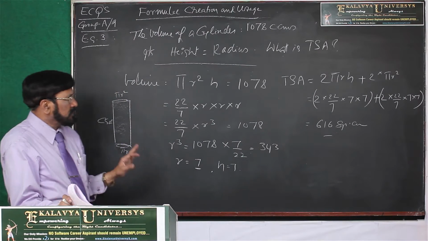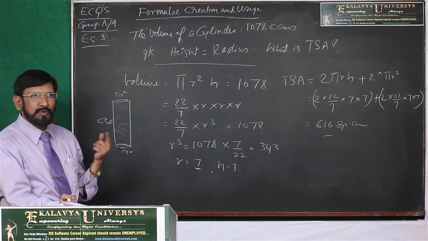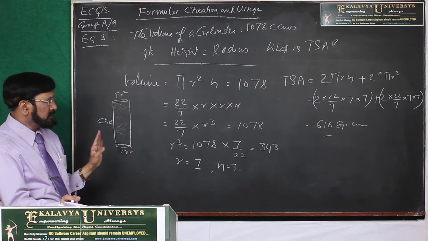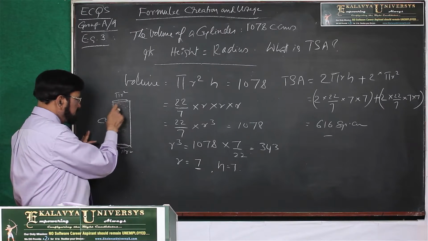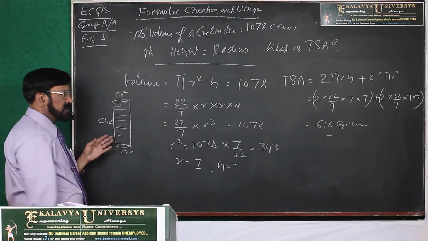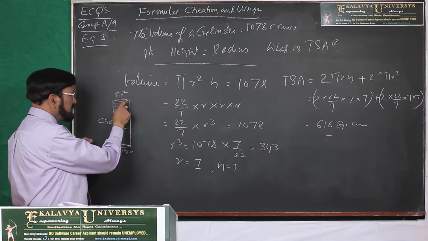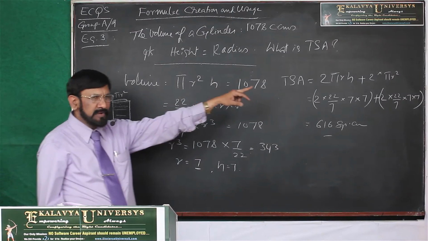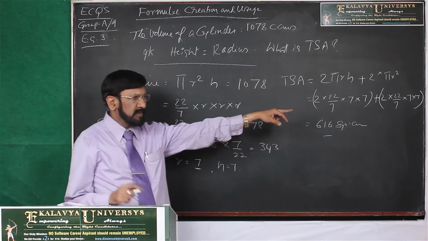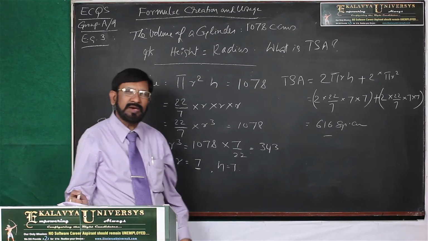In this manner, you have to calculate, and here, always, somewhere you may commit an error. That's a simple way. Apply common sense. This is the curved surface area, that is 2 pi r h, and two face areas, each face area pi r square plus pi r square. When you substitute the r value and h value, you get the result, that is 616 square centimeters.